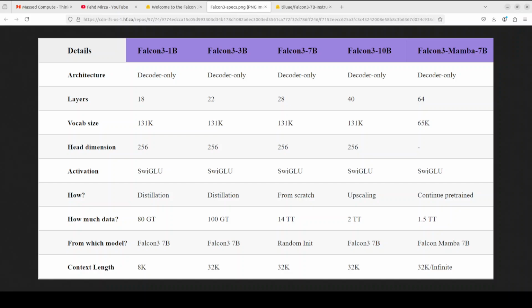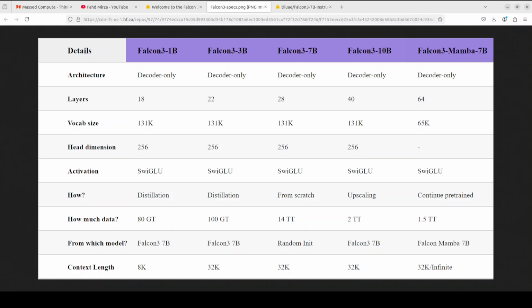The head dimension, which is transformer architecture stuff, is 256. Head dimension refers to the number of attention heads in a transformer model, which helps the model focus on different parts of the input text. A higher dimension allows the model to capture more complex relationships. Then we have SwiGLU activation here. SwiGLU stands for Swish Gated Linear Unit. It is a type of activation function used in models. It helps the model learn more complex patterns by enabling it to selectively pass or suppress information.